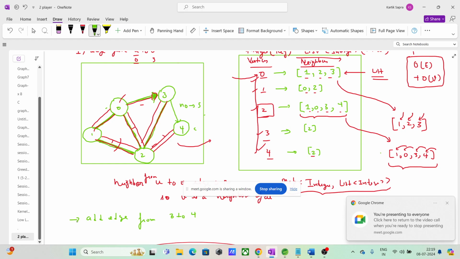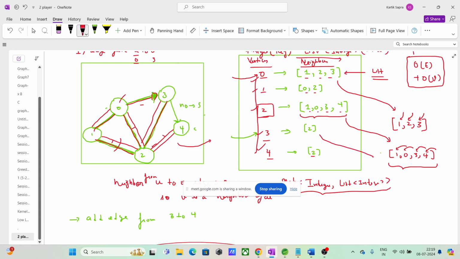See, what we want to do is make 4 a neighbor of 3. Okay, so what are the steps? First, go to vertex 3.